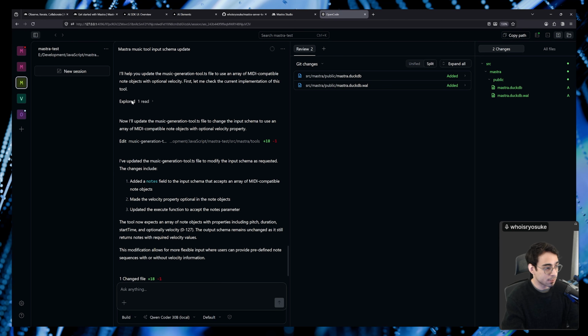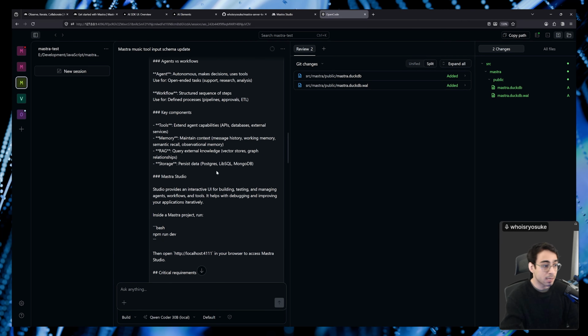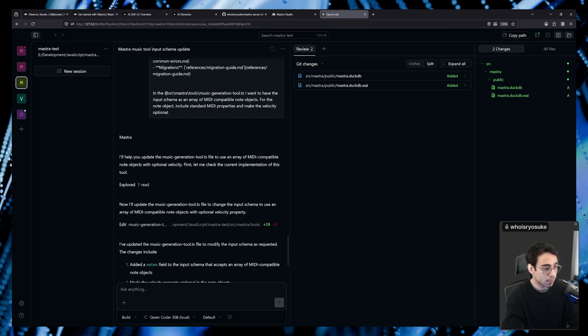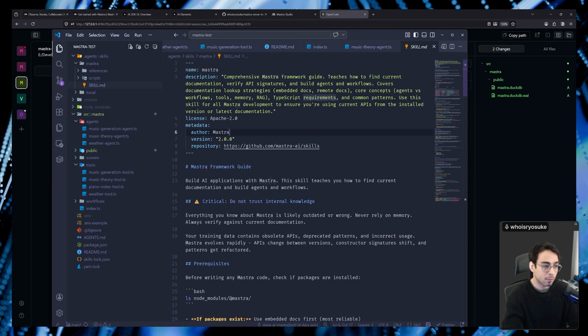It was able to go inside of the repo and read it a little bit, and it created the tools that I needed, and it updated the file and added the changes that I needed. And it knew exactly where to go and knew exactly the format of the agent and the tooling and all that. So I highly recommend this kind of workflow, because a lot of this stuff is very copy-paste boilerplate anyway. So being able to leverage an LLM to do the copy-paste for you is kind of nice.